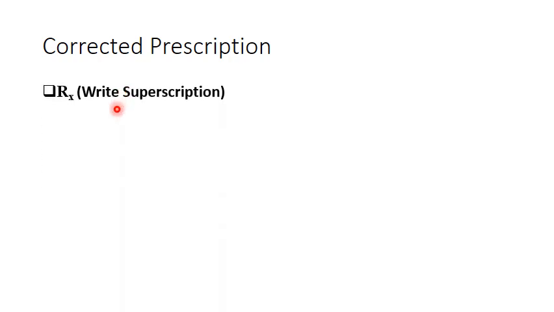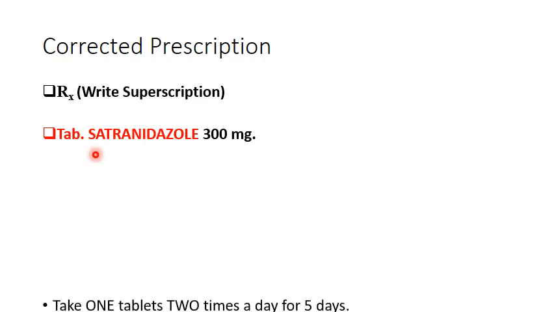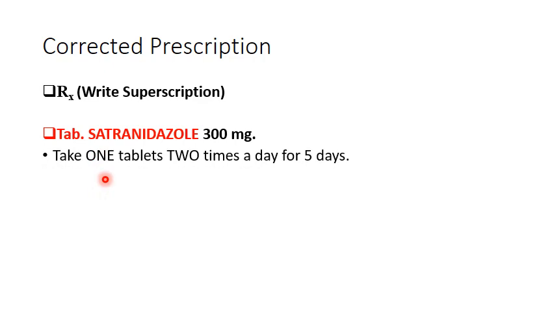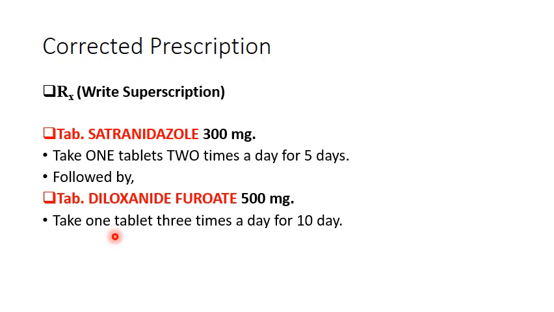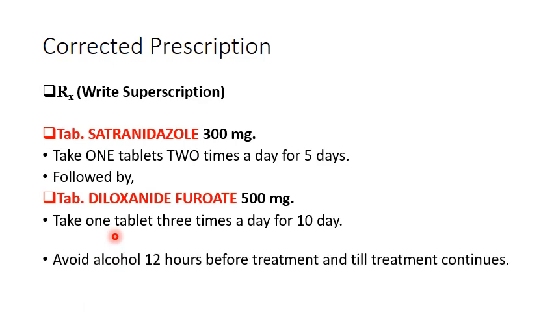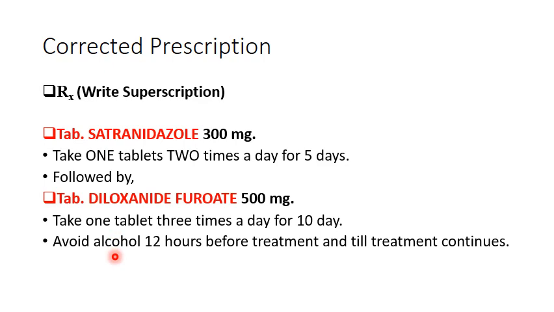First mention the superscription, detail of doctor and patient. So here we have given the tablet satranidazole 300 mg. Take one tablet 2 times in a day for 5 days. It is followed by tablet diloxanide furoate 500 mg. Take one tablet 3 times in a day for 10 days. Avoid taking the alcohol 12 hours before treatment until the treatment continues. Then signature of the doctor.